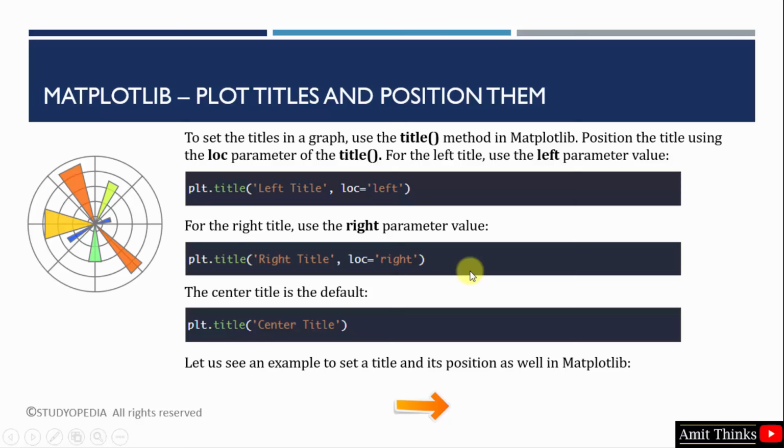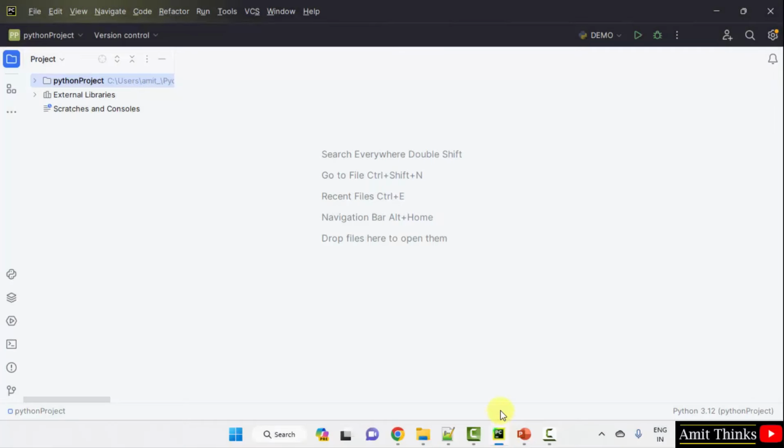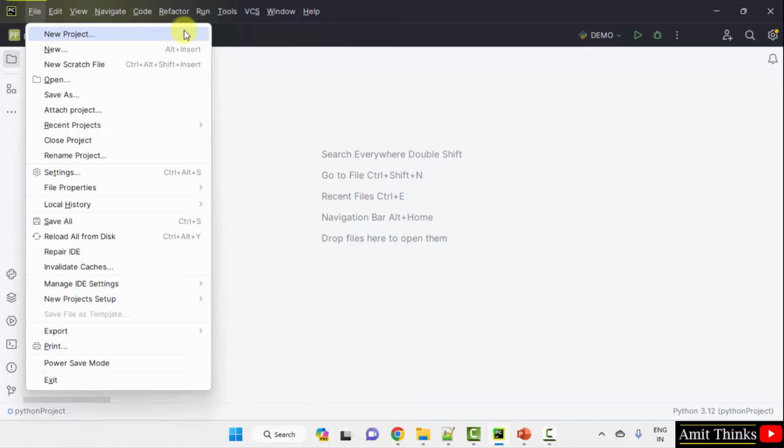Now let us see an example to set a title and its position on a line graph in Matplotlib. Here we have our PyCharm IDE. We are using the free and open source PyCharm Community Edition. Create a new project. Go to File, New Project.